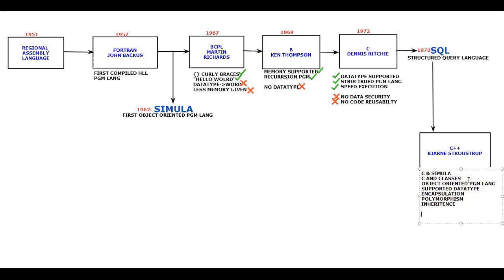But there were a few limitations. There was no 100% data security. Why is there no 100% data security here? Because data security was there, but not to 100%. The simple reason is that it has taken a few features from the C programming language, like pointers and some other things. So it is not able to give 100% data security.